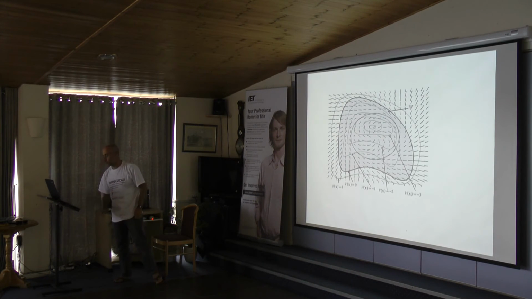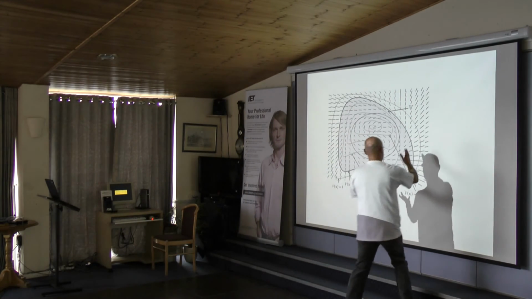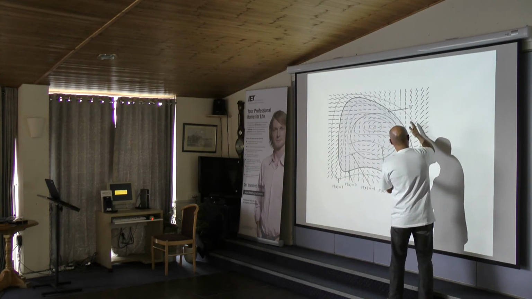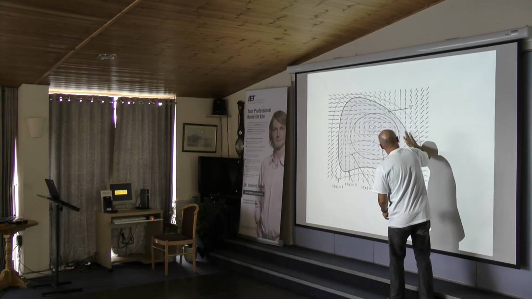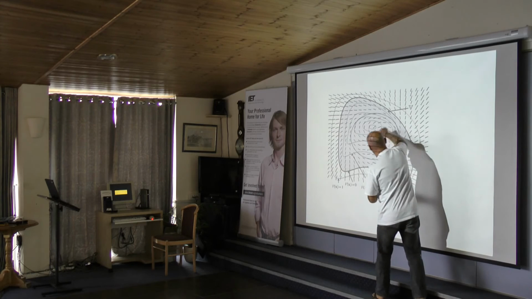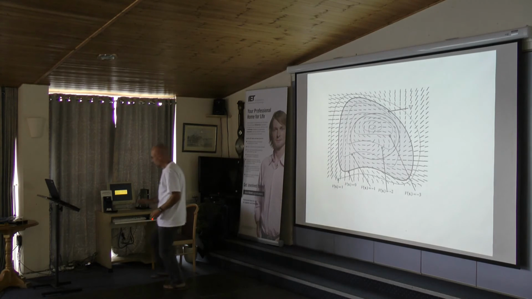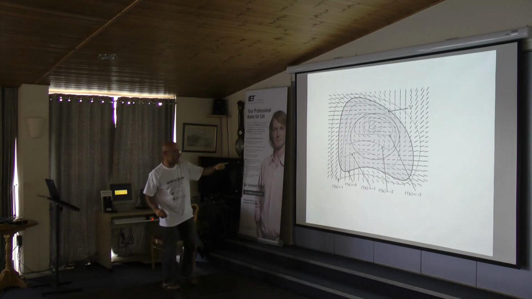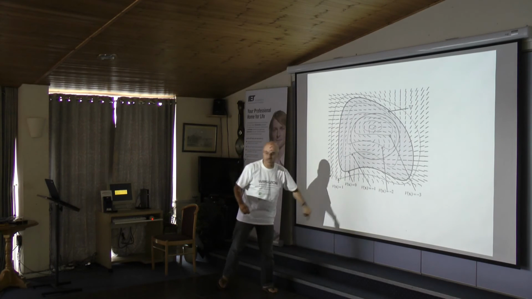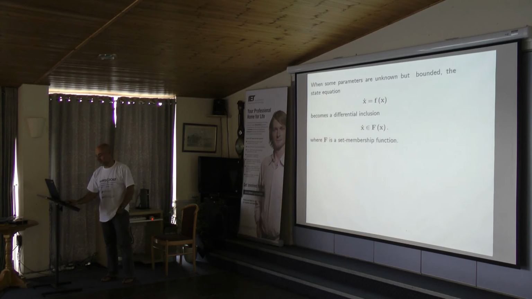Here you have a picture which represents what I want to say. When you are outside, so you have the level curve of the function V, the function V will decrease. Here it is 0. Once you are inside, you don't know what happens. It is the notion of V-stability. Then you know, if it is V-stable, that when you are outside, you will necessarily enter inside. And once you are inside, you will never go outside. This is what is represented by this theory.